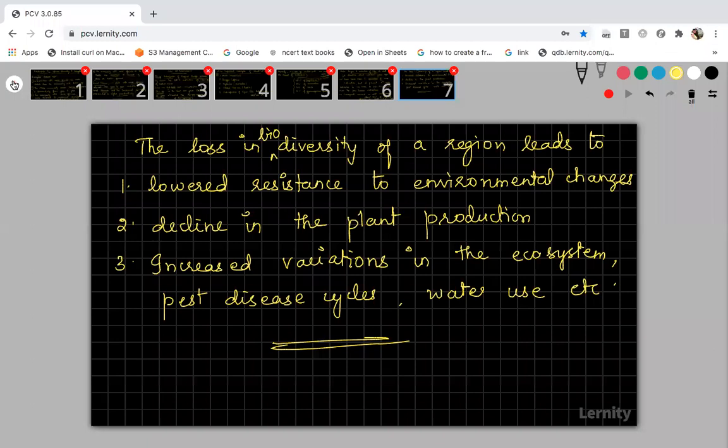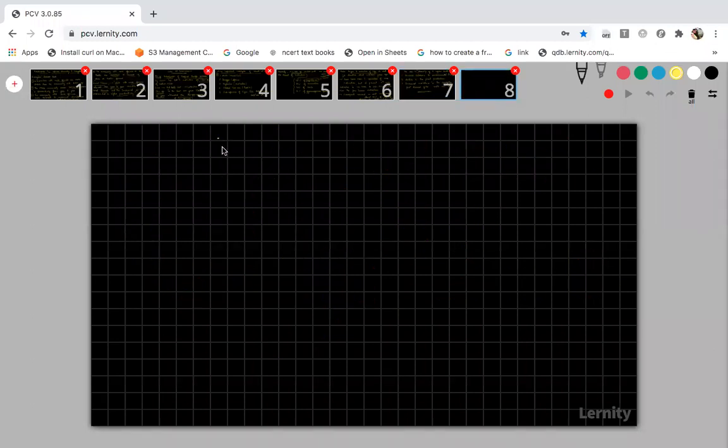Fine. So next we can discuss what the causes of loss of biodiversity are. In the introduction part, I told you we are going to discuss four important reasons or causes for the loss of biodiversity, and those four reasons together are called the evil quartet. Species extinction is mainly due to human activities.